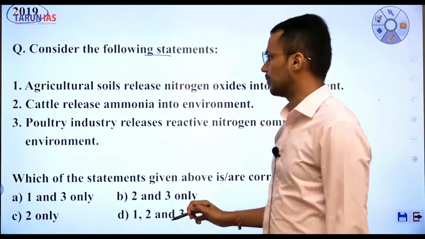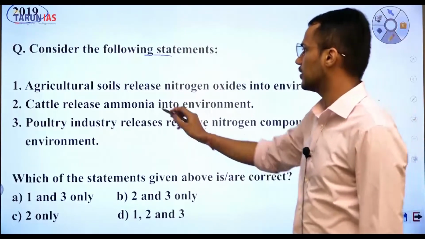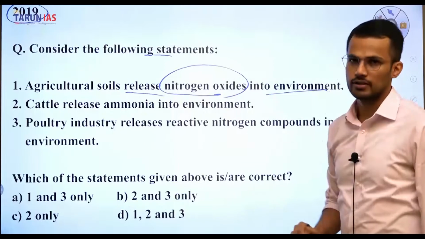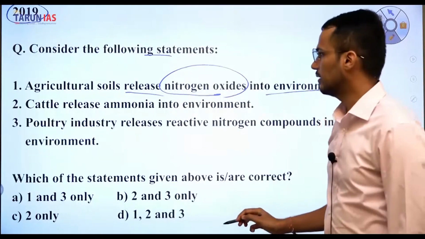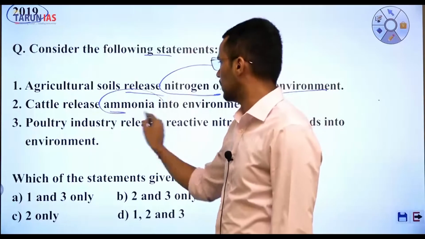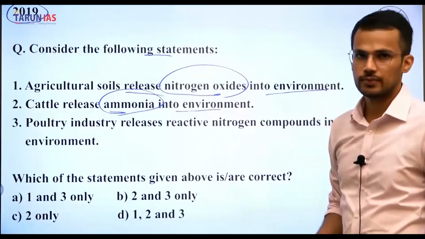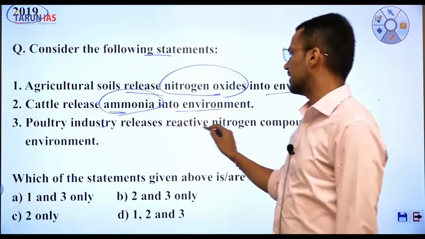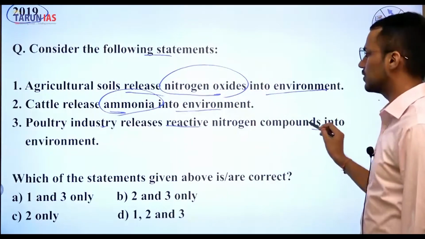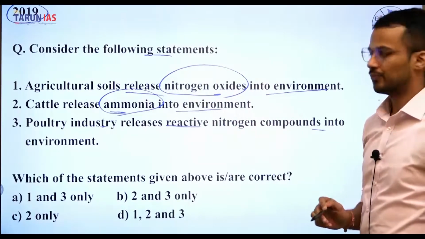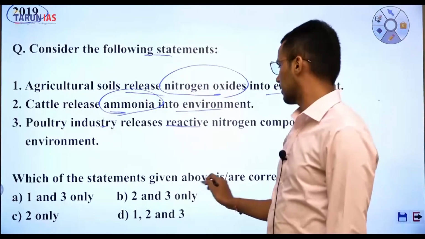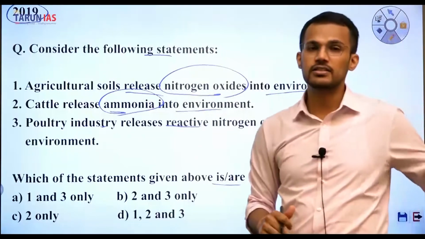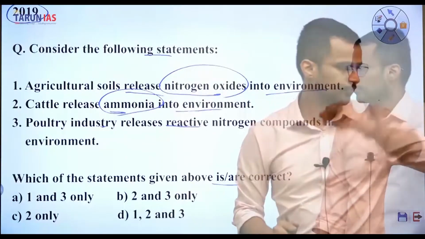Consider the following statements. First, agricultural soils release nitrogen oxides into environment. Second statement, cattle release ammonia into environment. Third statement, poultry industry release reactive nitrogen compounds into environment. You have to select correct statements from these three statements. So let us discuss these three statements one by one.